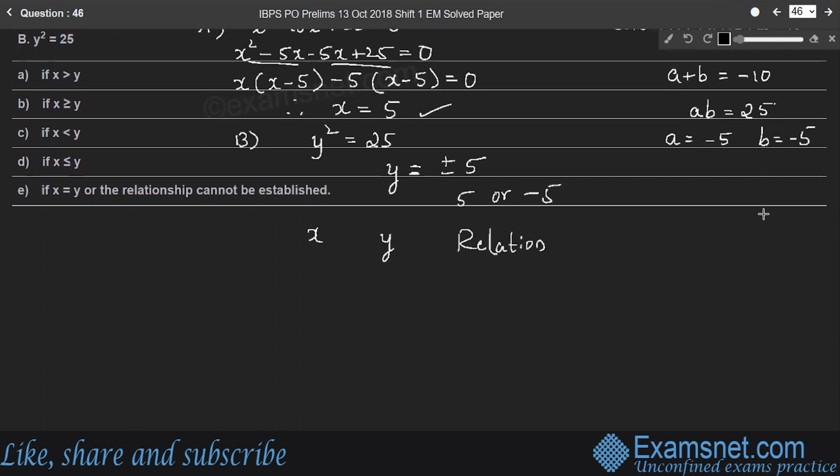So if the value of x is 5, the value of y is also 5, the relation is x is equal to y. If x is 5, y is minus 5, so x is greater than y, right? Therefore, x is greater than or equal to y, right? Combine these two. Therefore, the relation is x is greater than or equal to y. Hence, option B is the right answer.